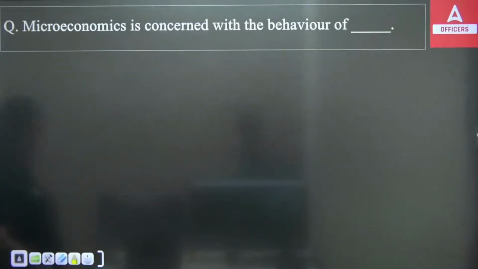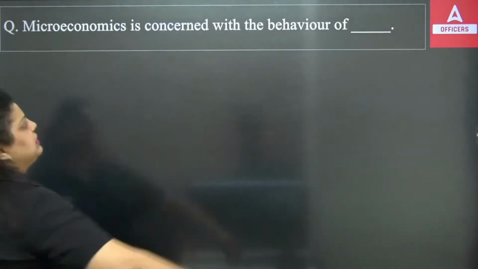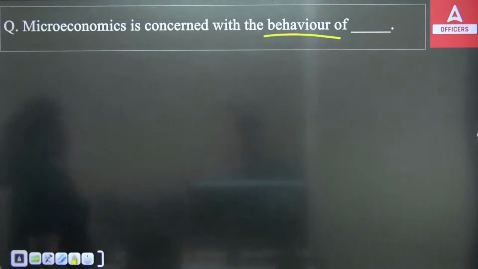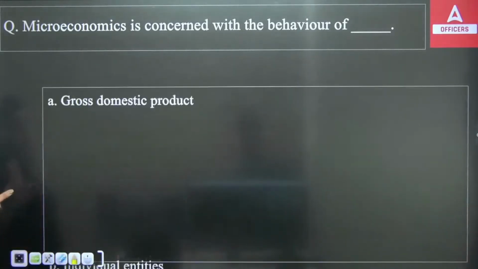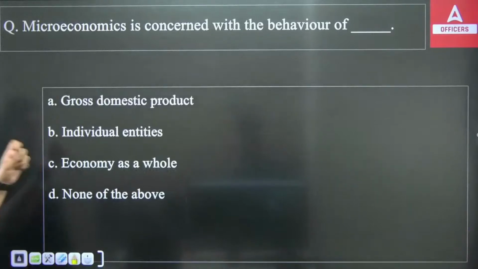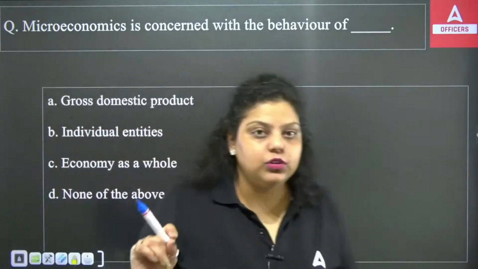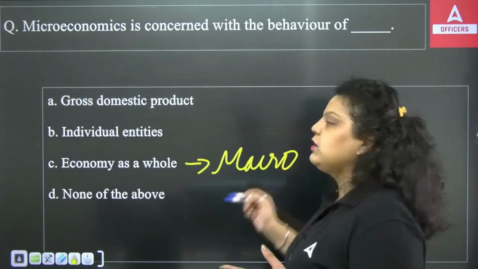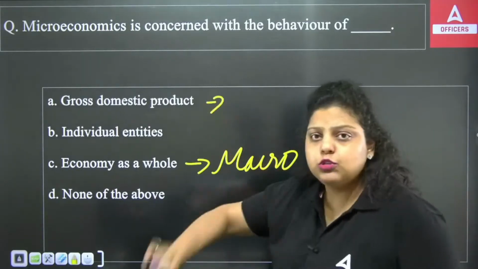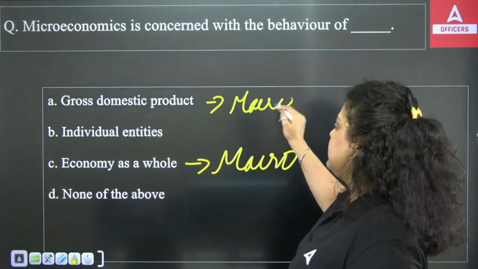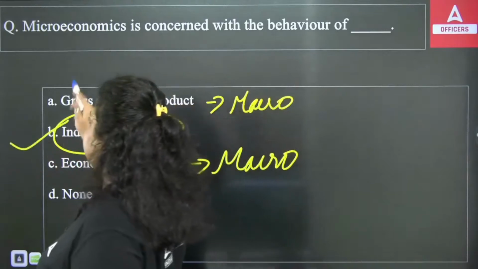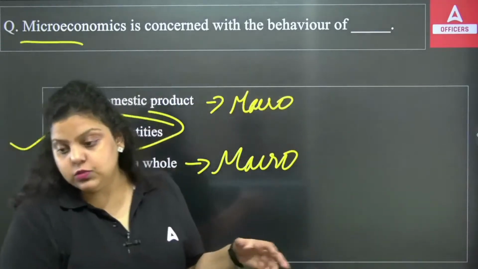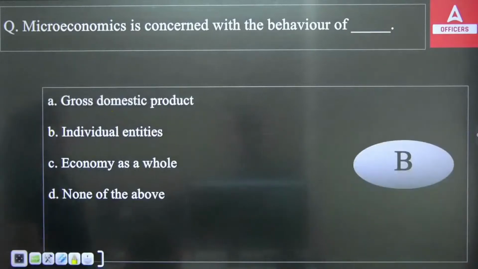Clear? Next question. Microeconomics is concerned with the behavior of dash. Microeconomics means a study of economy at the individual level. We have four options: GDP, individual entity, economy as a whole, or none of the above. As I have already explained micro and macroeconomics, economy as a whole is the study of the whole economy, that's macroeconomics. GDP, I have just told you, is a factor of macroeconomics. But when you are studying at the individual level, that's microeconomics, whether an individual person, entity, or business. So the right answer is B.